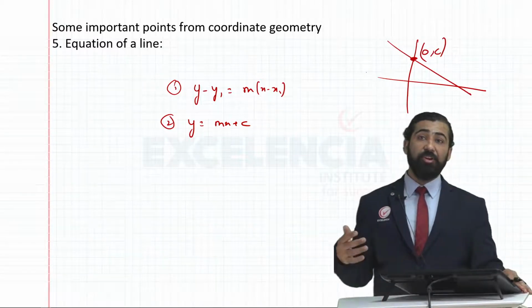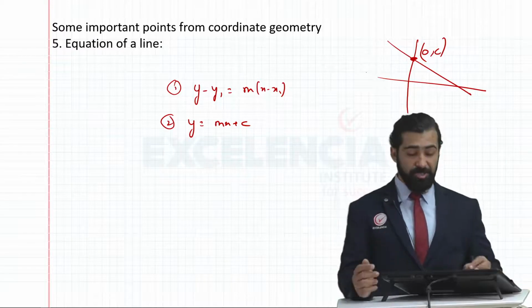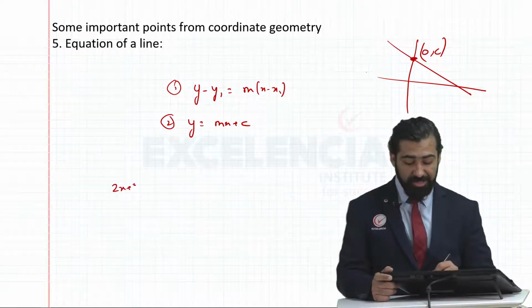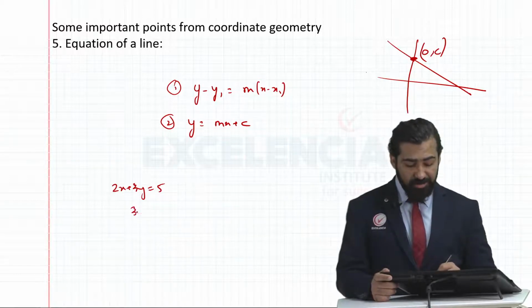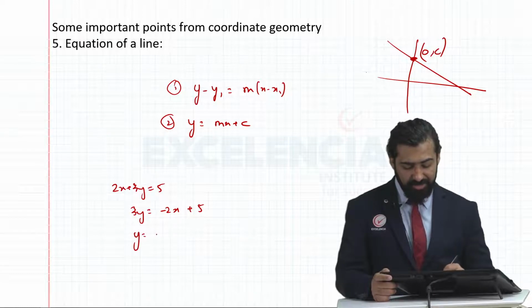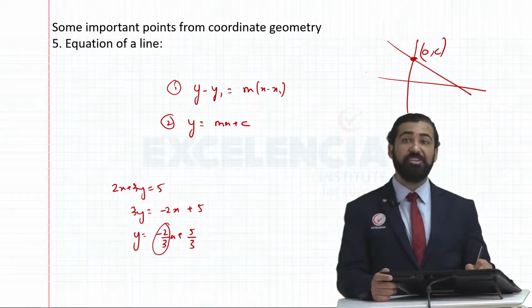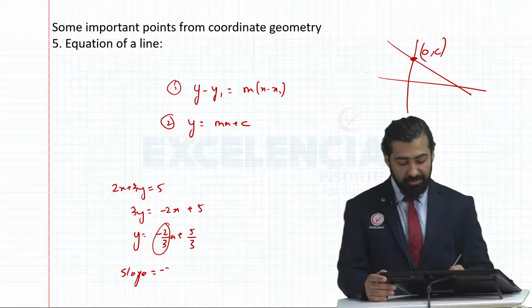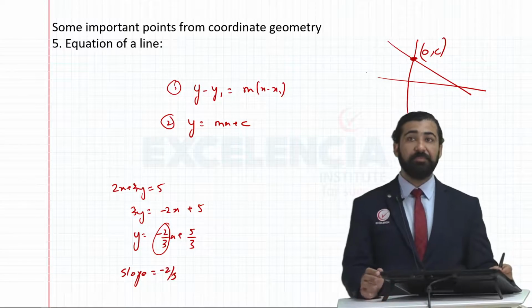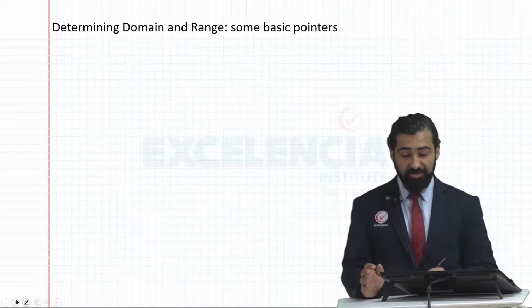Also, we learned how to use the equation of a line to find its slope. Suppose I've got 2x plus 3y equals 5 and I want to find the slope of this line. I'll simply make y the subject. So 3y equals minus 2x plus 5, y equals minus 2 upon 3 x plus 5 upon 3. Since the coefficient of x is minus 2 upon 3, the slope is minus 2 upon 3.